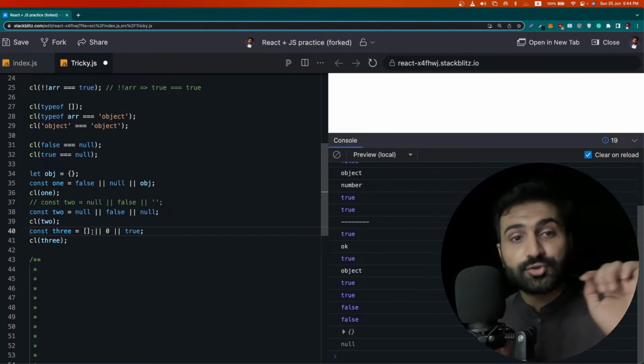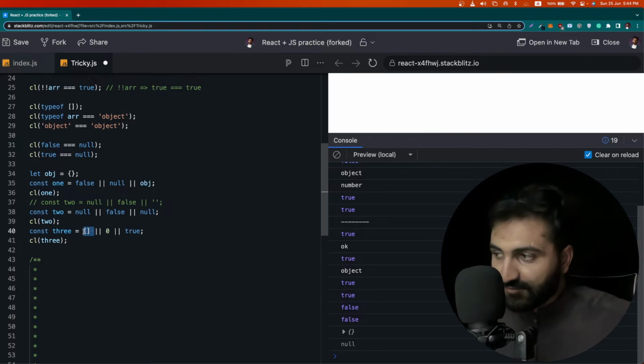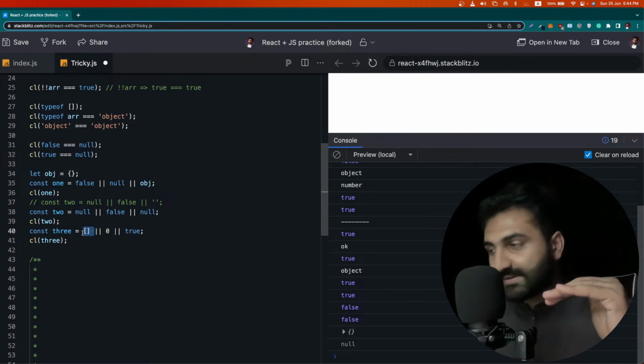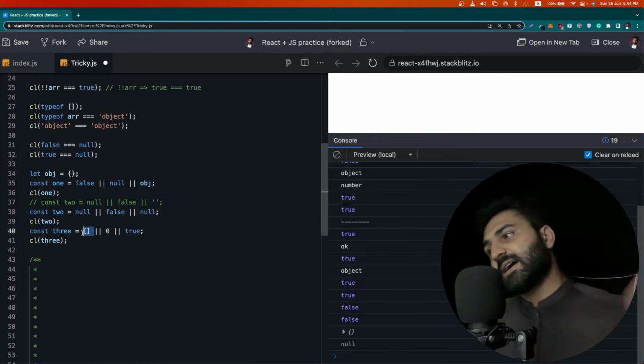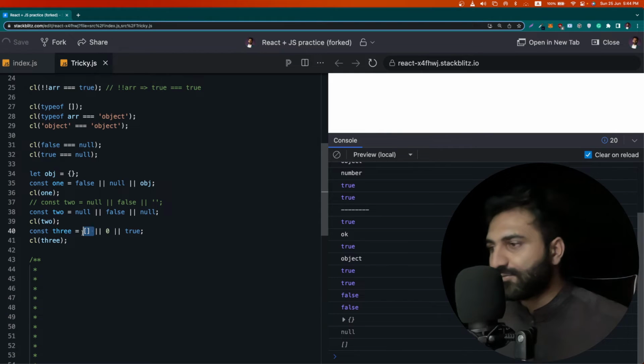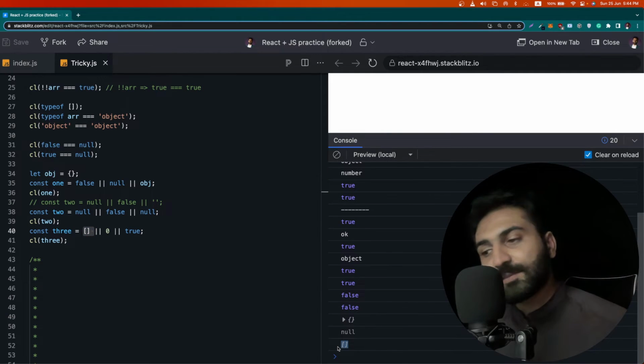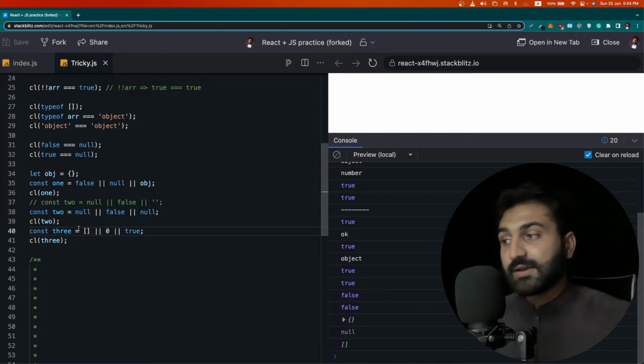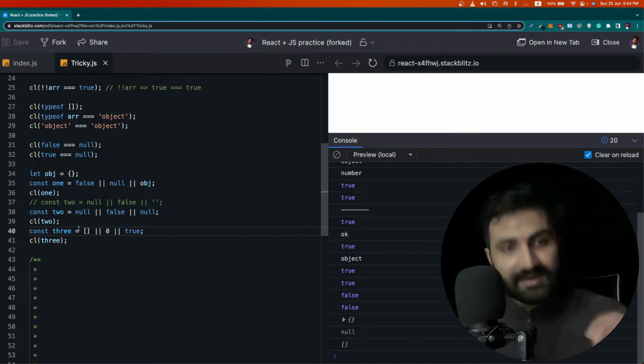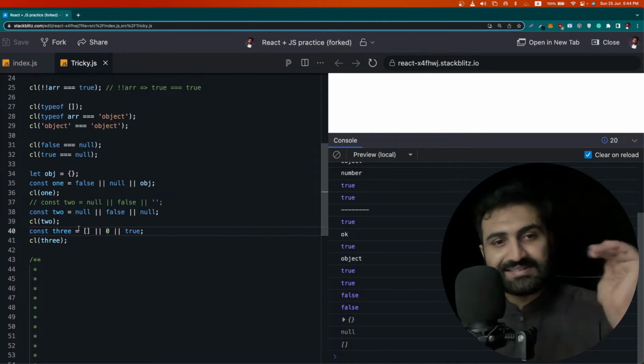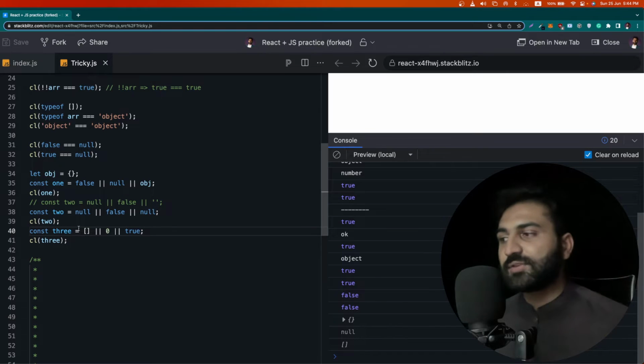So it will find something at the first place and assign it to the 3 variable, and if we console, it will print it out. It will not go further, because the OR operator, whenever it finds a true value, just returns it and assigns it to the variable.